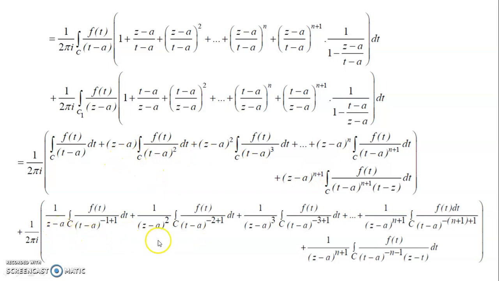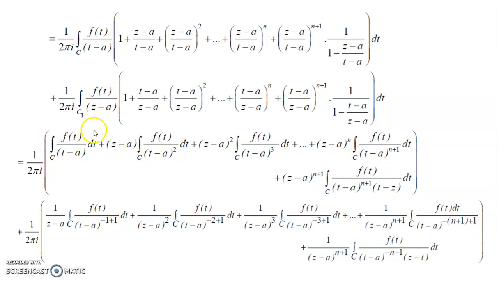So z minus a whole square, z minus a whole cube, and keep remembering that t minus a you can take in the denominator, so it becomes t minus a to the power minus that.